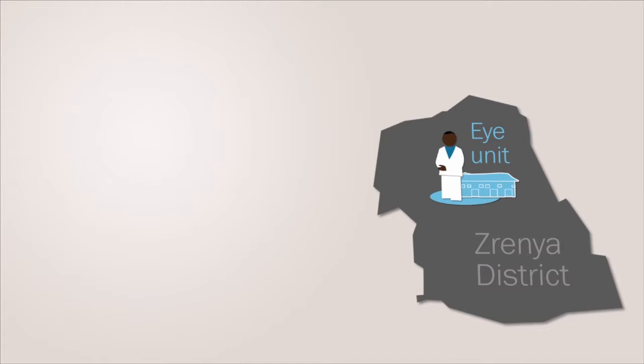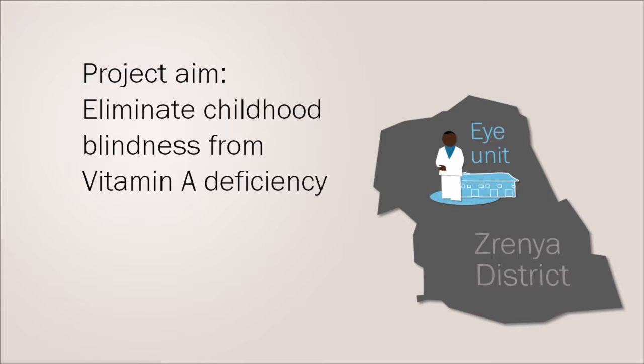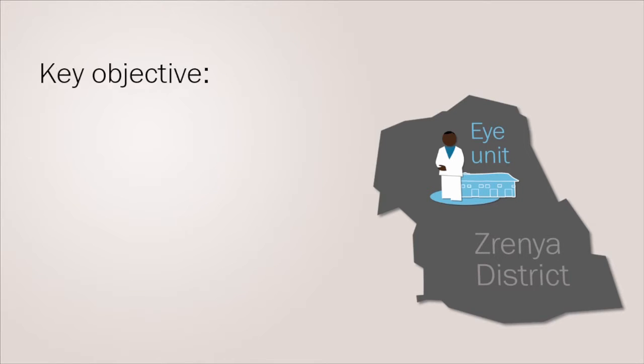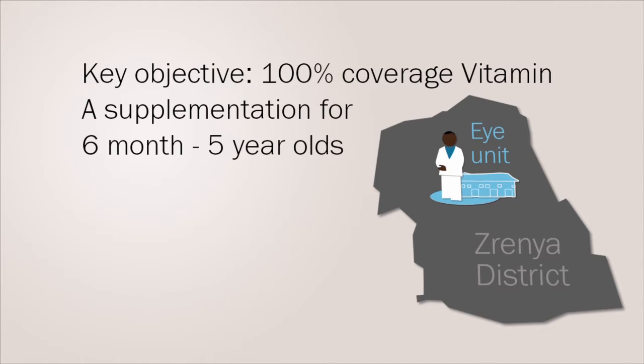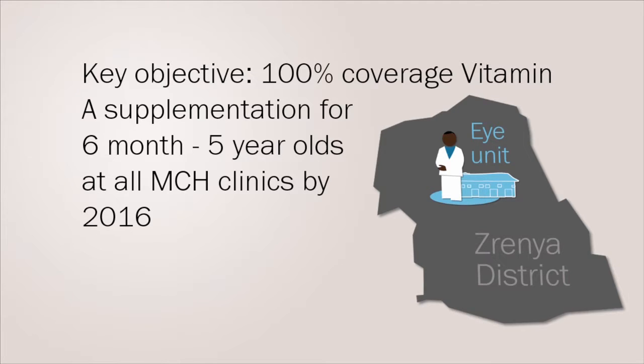For example, the Sureño District Eye Care Programme sets an aim to eliminate childhood blindness from vitamin A deficiency in the district. A key objective of the plan is to have 100% coverage of vitamin A supplementation for 6 months to 5-year-old children at all maternal and child health clinics in the district by 2016.